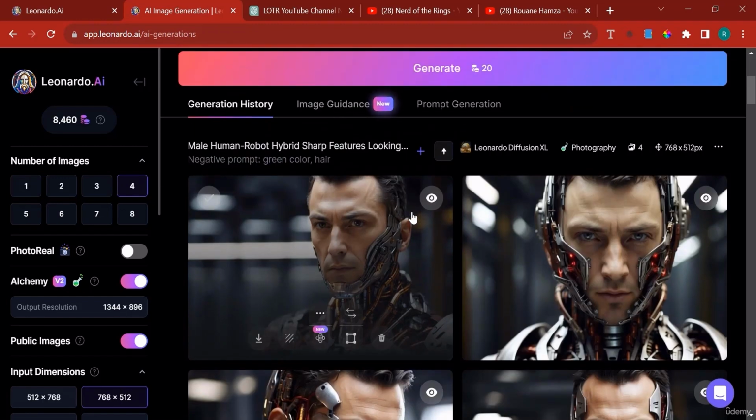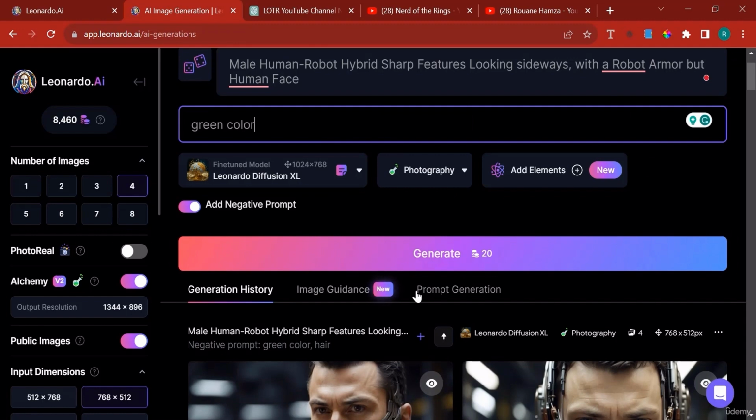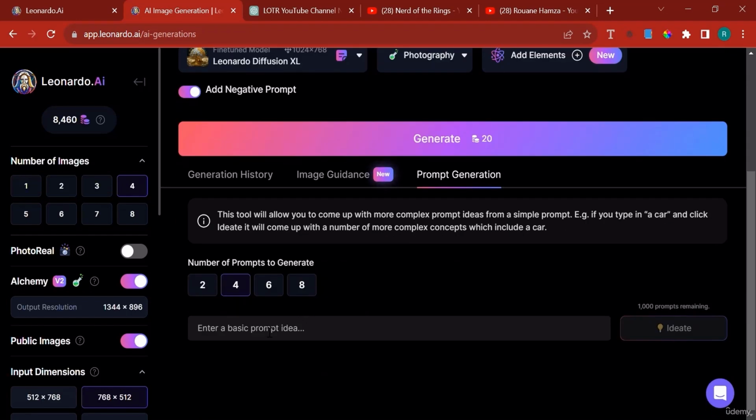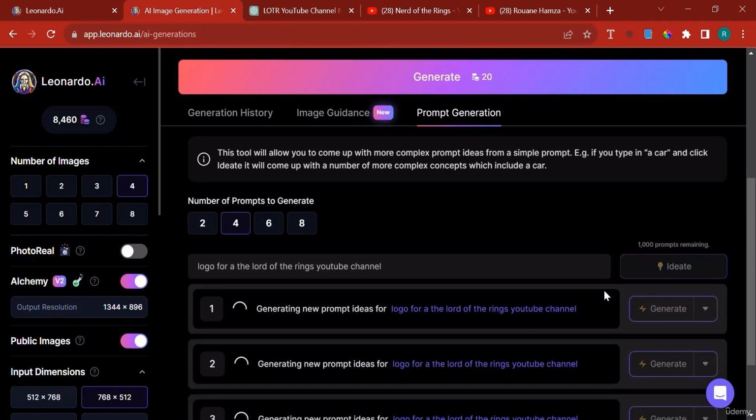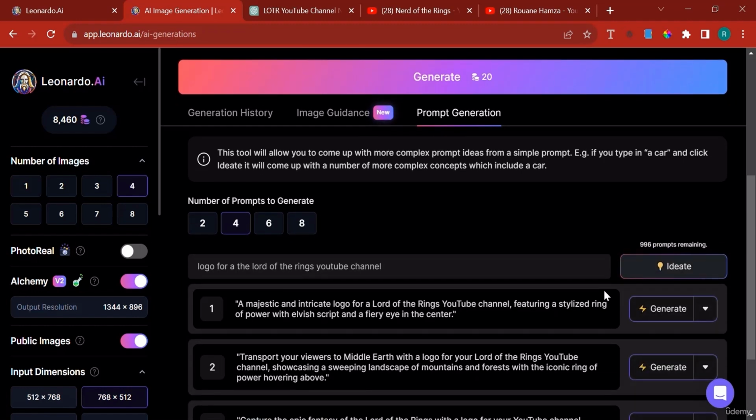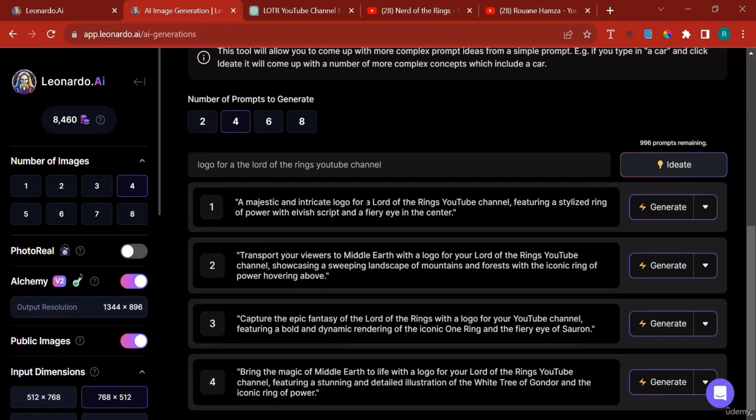So now that you know how to generate images, if you want Leonardo's help with generating prompts that you want to use to generate images, you can just click prompt generation and come over here. Let's say you want to generate a logo for your brand. I want to say logo for the Lord of the Rings YouTube channel. If I click on ideate, I have 1,000 prompts remaining, which means I can ideate more, actually 996, because I'm choosing 4 prompts at a time. So here, as you can see, it has given me some prompts.